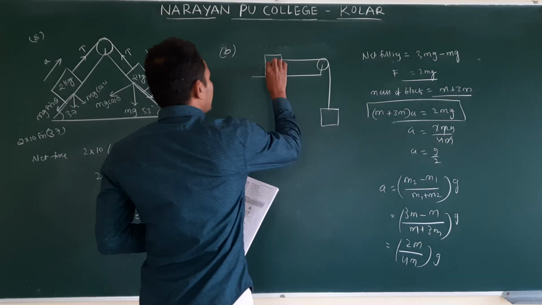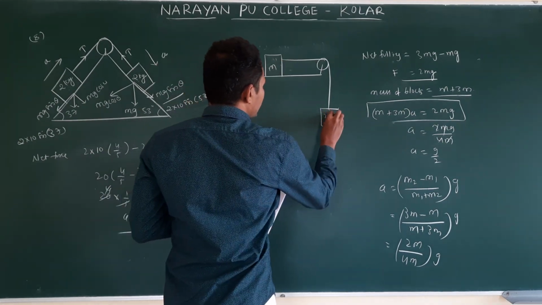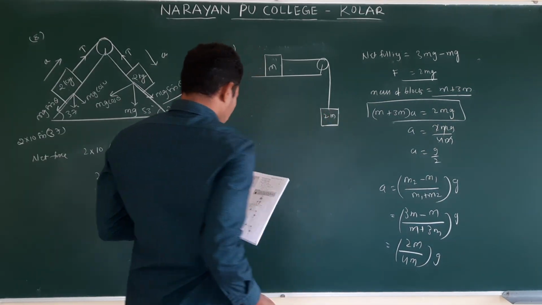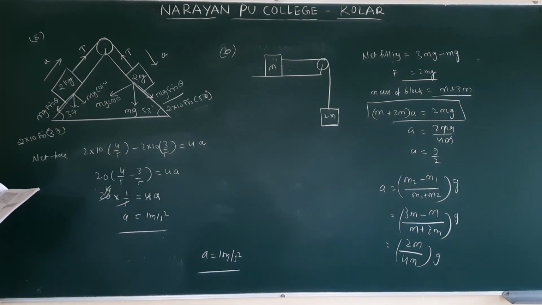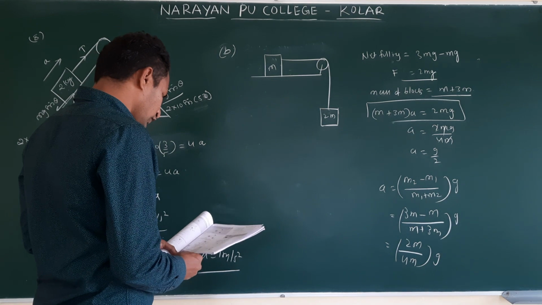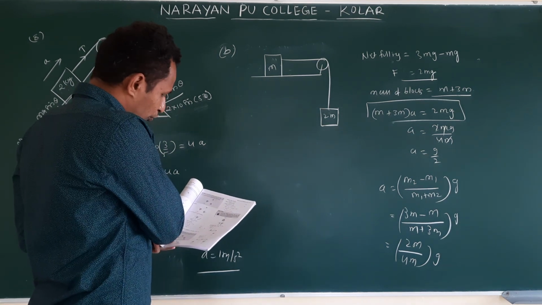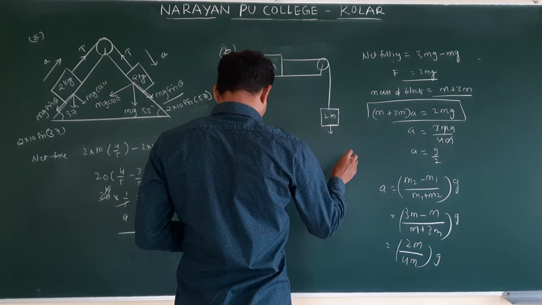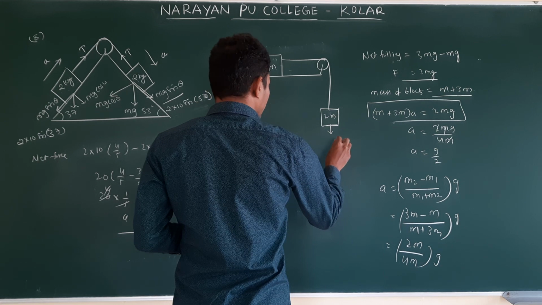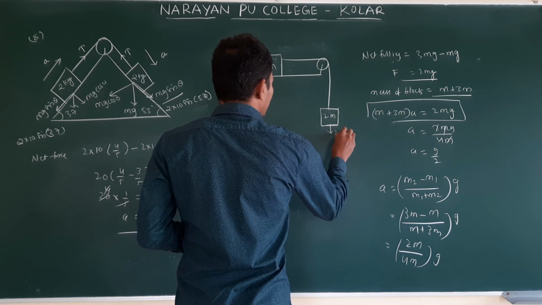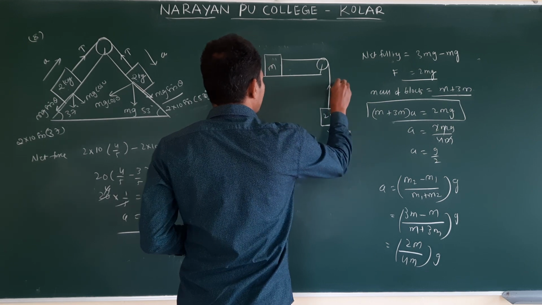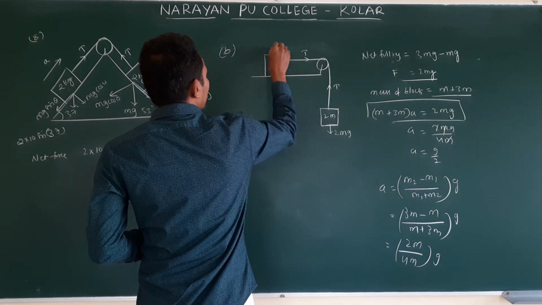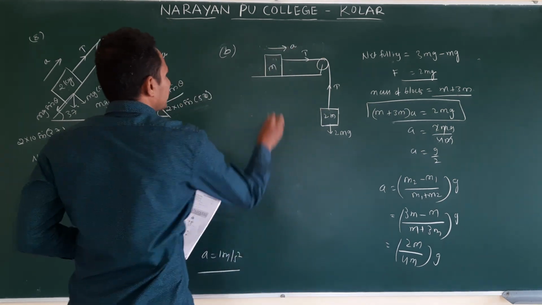So in this problem, this mass is m, this mass is 2m. Here, in this case, we need to find the net force. Clear? This is 2mg, tension acts upwards, tension T, and this is a.